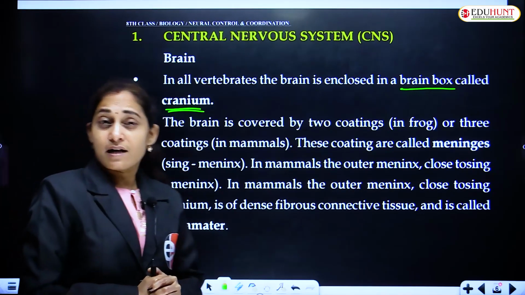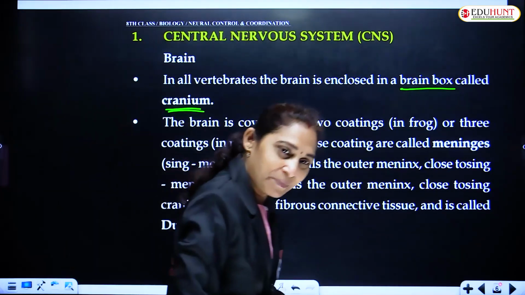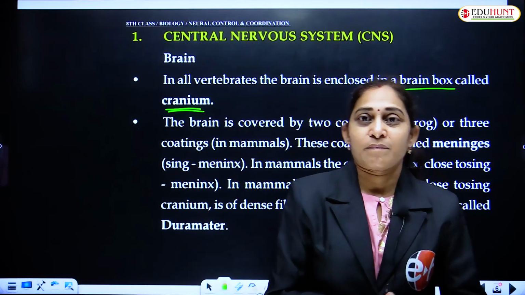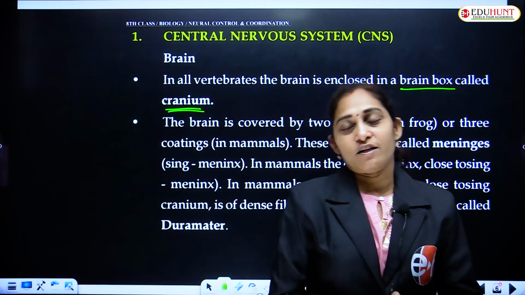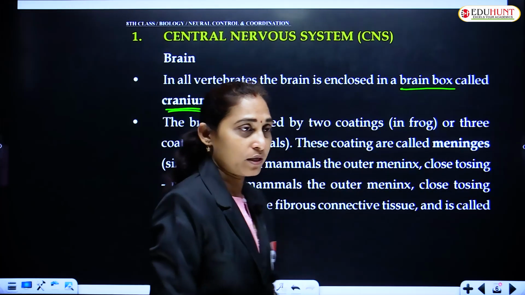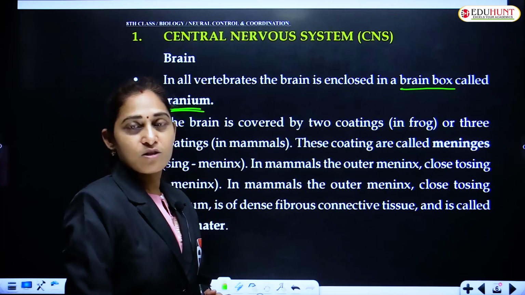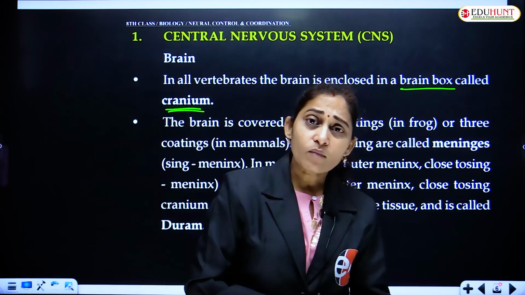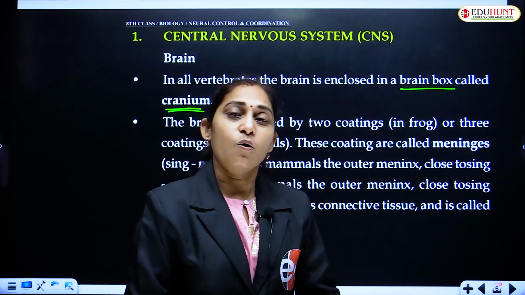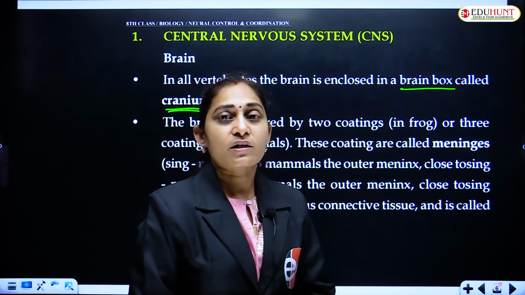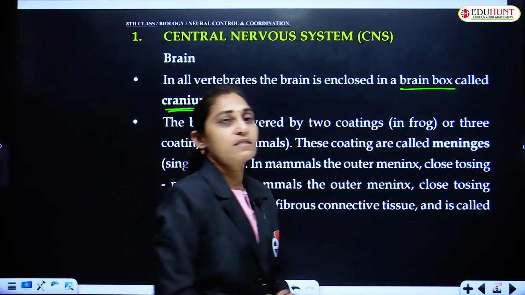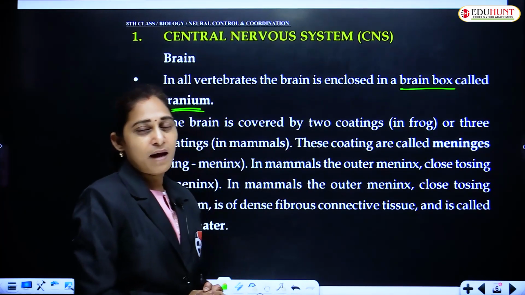The brain is covered by two membranes or coatings. Each membrane is called meninx, plural meninges. Meninx is singular and meninges is plural. In human beings and mammals there are 3 meninges, whereas in frog there are only 2 meninges that cover the brain. 2 coatings in frog and 3 coatings in mammals.